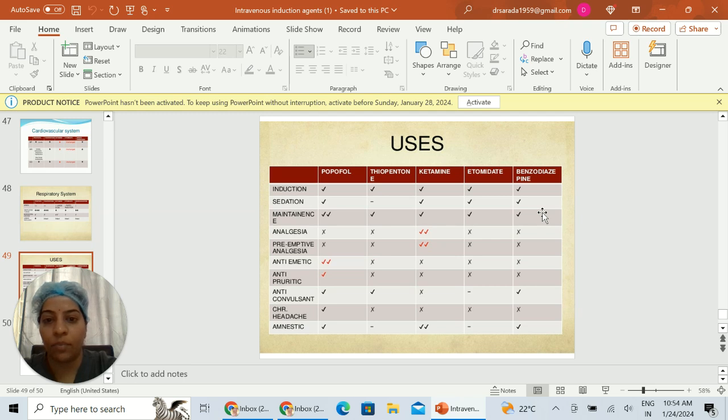Anticonvulsant property is seen with propofol, thiopentone and benzodiazepines. Etomidate has an epileptogenic property. Chronic headaches are seen with propofol when given as infusions. Amnesia is marked with ketamine. It is also seen with propofol and benzodiazepines.